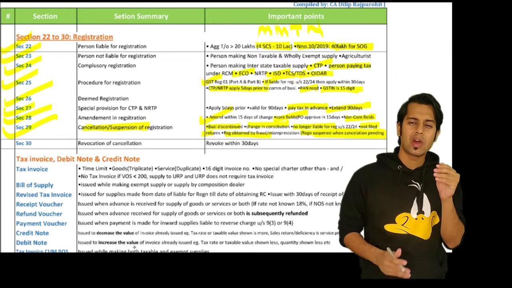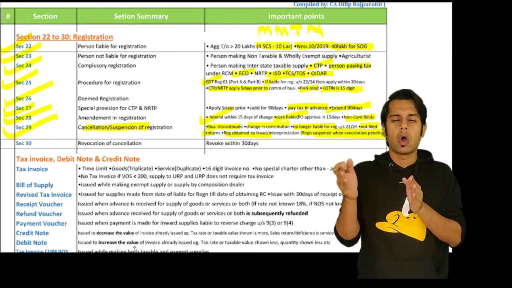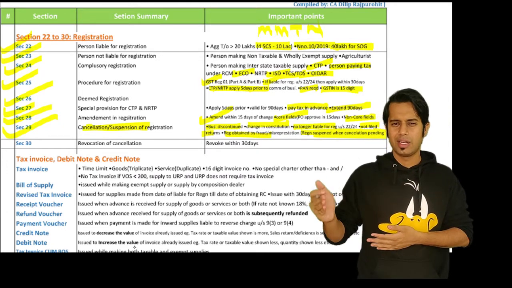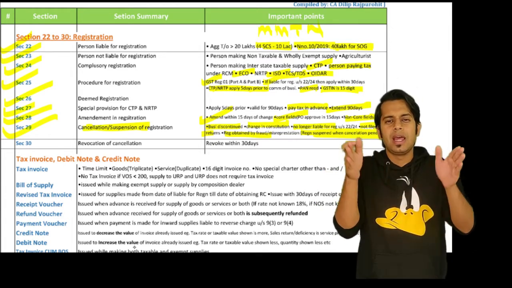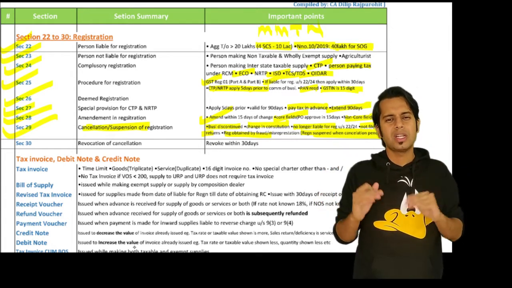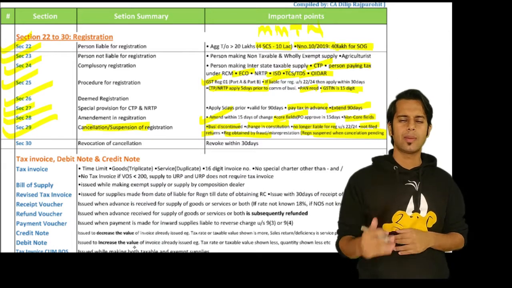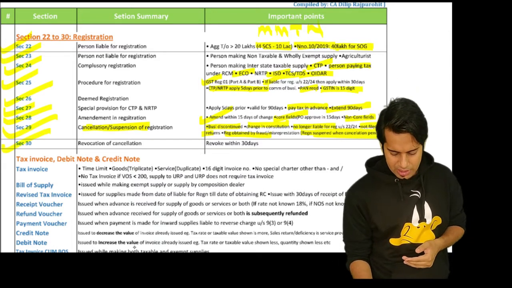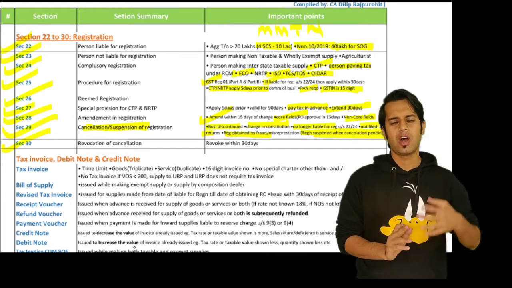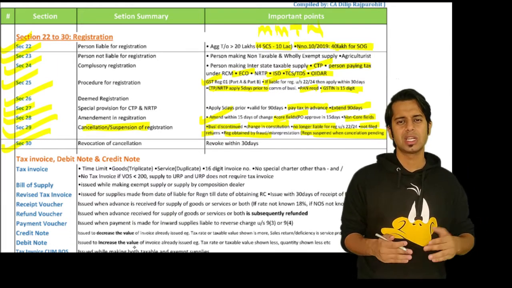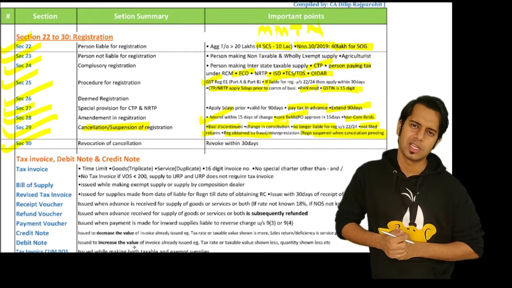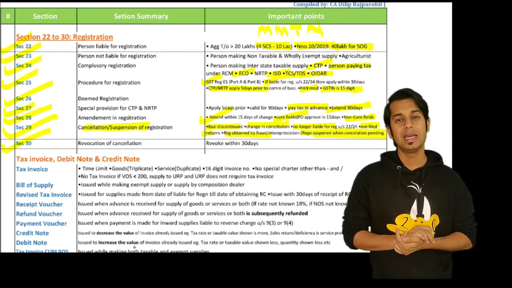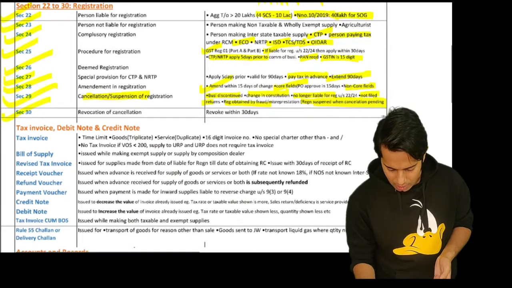Please note, during the period from when you have applied for cancellation till the order of cancellation, during that period your registration will be suspended. What is the essence of this suspension, sir? You will not have to file any returns. Then section 30 talks about revocation of cancellation. Officer has cancelled my registration. Can I revoke it back? Can I ask him to take it back? Yes, I can ask for revocation of cancellation. That is required to be asked within 30 days of the order.